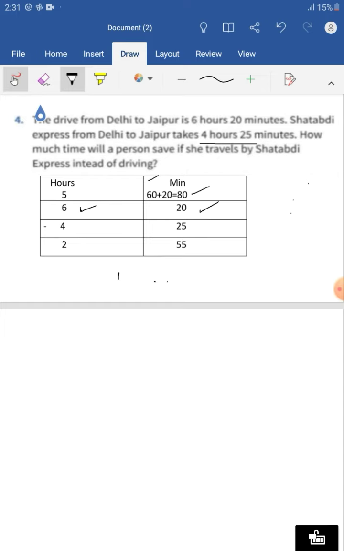So instead of subtracting from 20, I will subtract from 80. 80 minus 25 is 55. Now 6 will become 5. Now 5 minus 4 is 1. So how much time can she save? 1 hour 55 minutes she can save by traveling by Shatabdi Express.